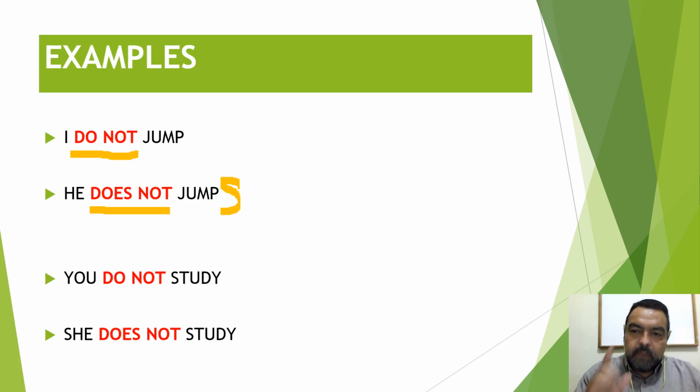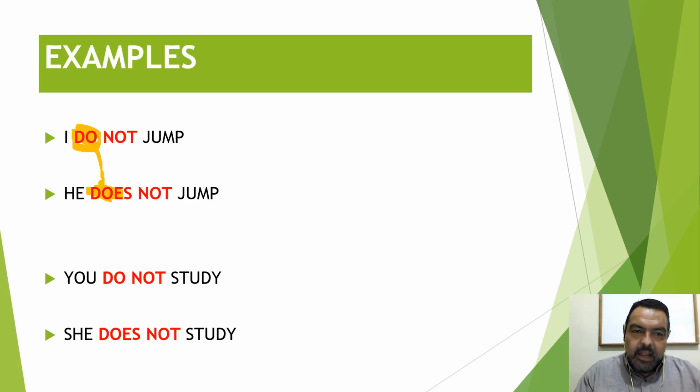Yes, but only for the affirmative expressions. Only en afirmaciones. Because in this case, pay attention to this. In this case, the verb do is already conjugated to does.